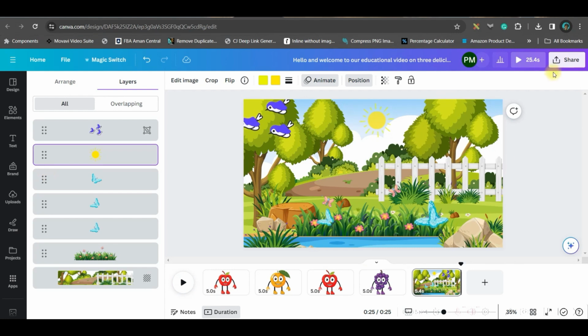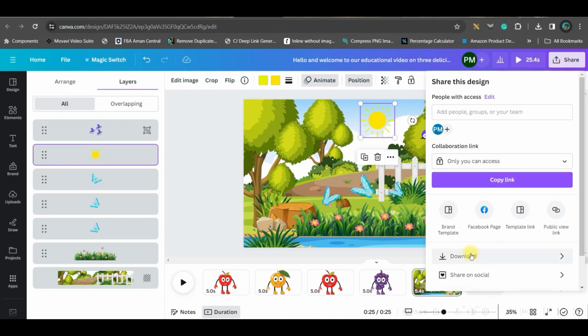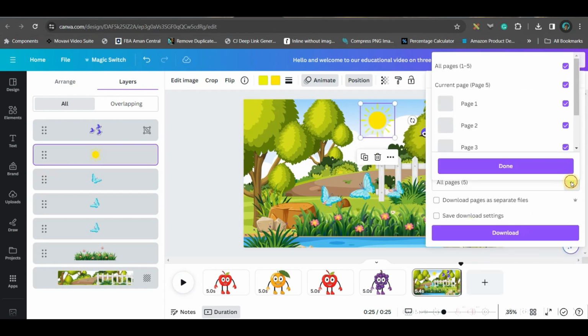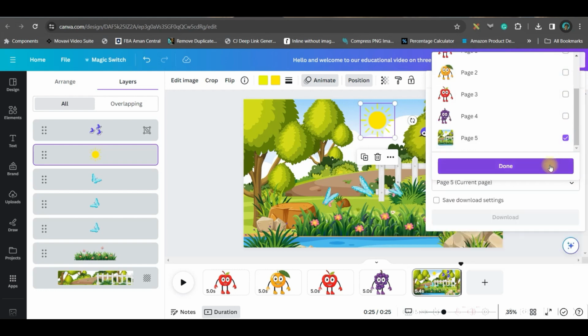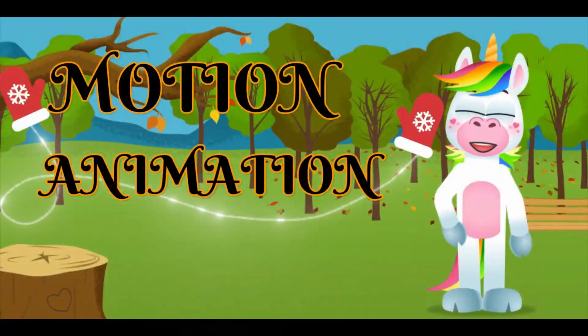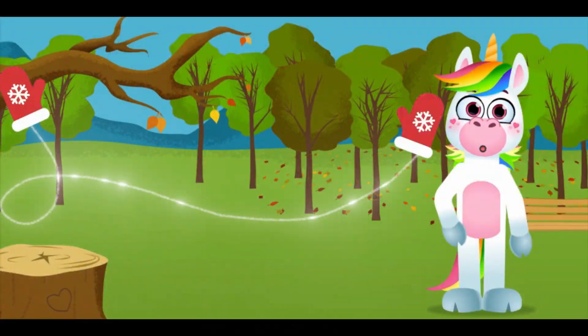Okay, so now what you can do is you can go to this share option, go to this download option, keeping MP4 selected, just uncheck all these boxes, just check the video and go done and download. Okay, so we are done with this part. Now another way of animation we'll have to do.